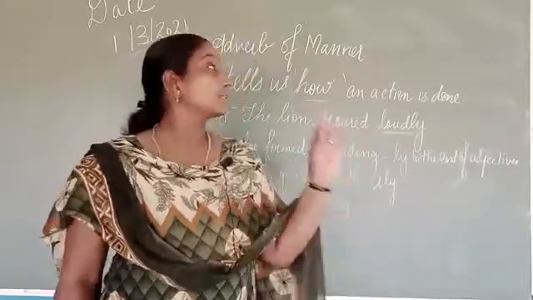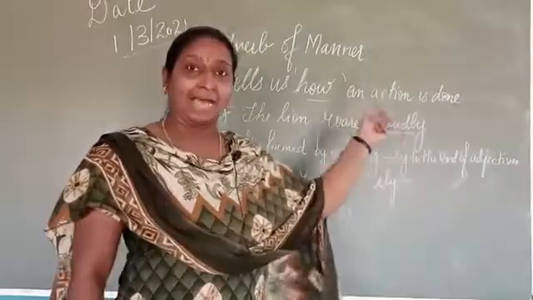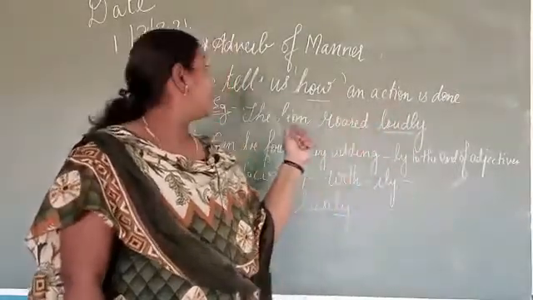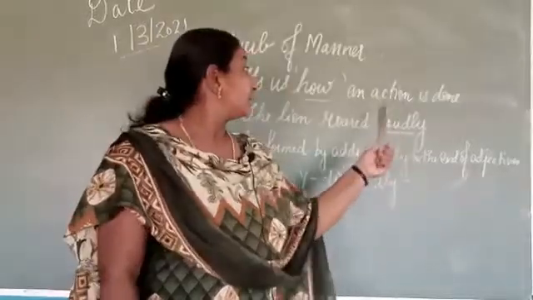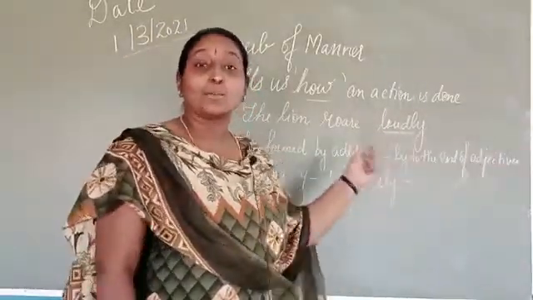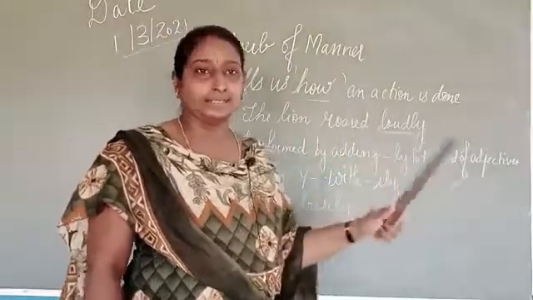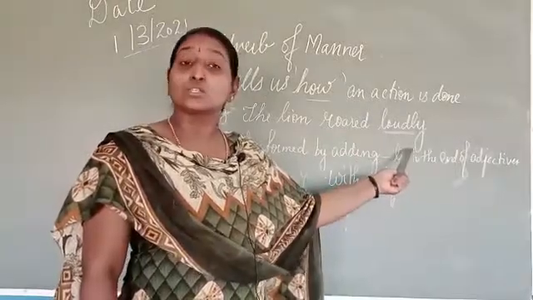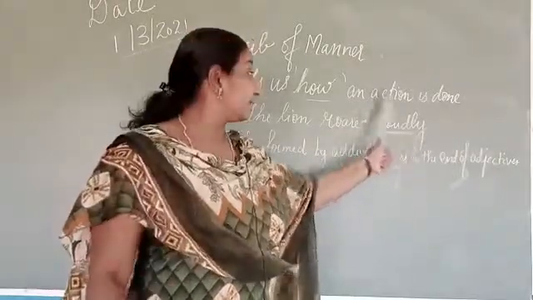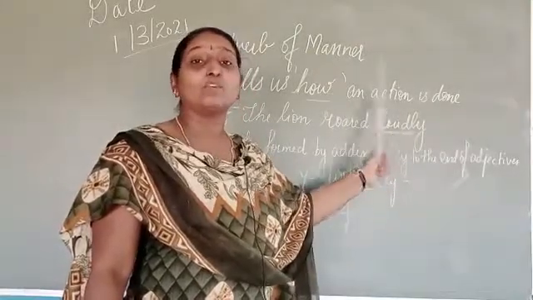Now, the first kind of adverb in your textbook is the adverb of manner. The adverb of manner tells us how an action is done. Example: the lion roared loudly. So how did the lion roar? It roared loudly. So that comes under adverb of manner.